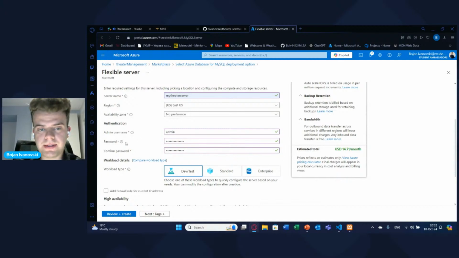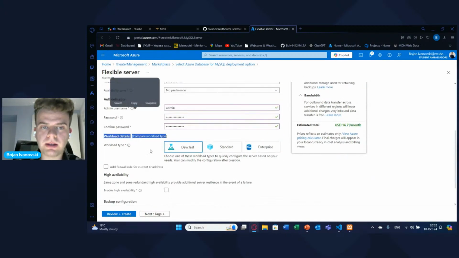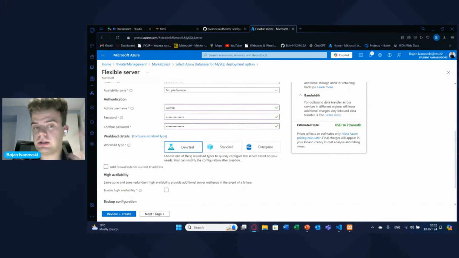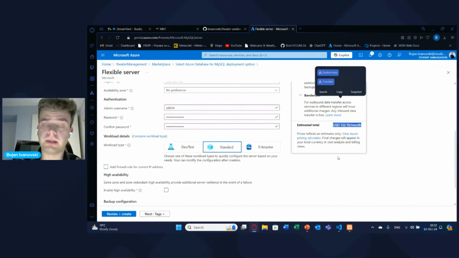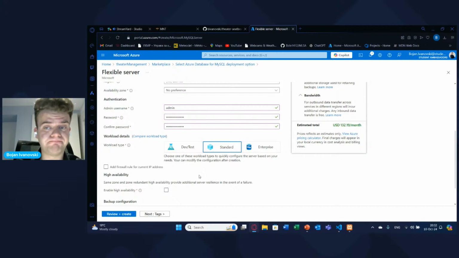So after this is set up, you have workload details. Because we are doing just this for a test, you can choose this one. If you choose this one, you can see the price goes up. It goes up pretty much big.